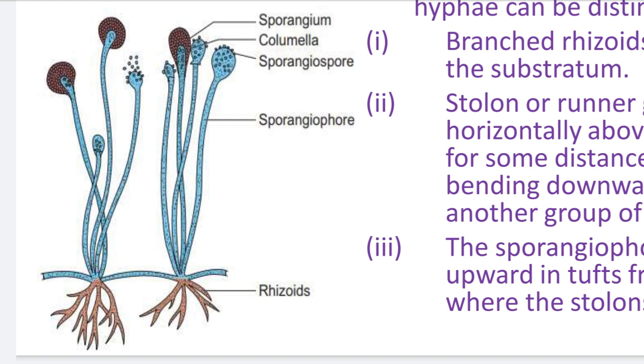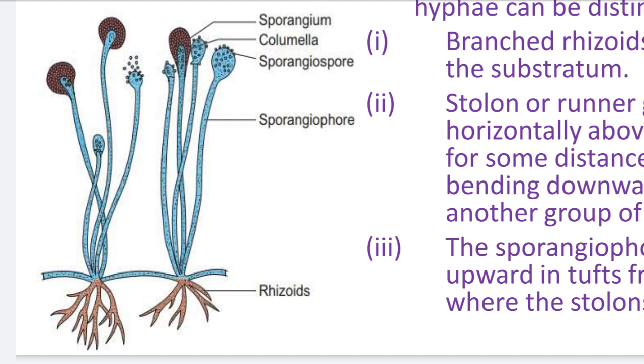You see at the base, the red colored structures, they are rhizoids. Rhizopus is separated from Mucor due to the presence of rhizoids. Due to the presence of rhizoids, Rhizopus has the name Rhizopus. These rhizoids are root-like structures, but they are not roots. They are simple structures, and they grow in the substratum.